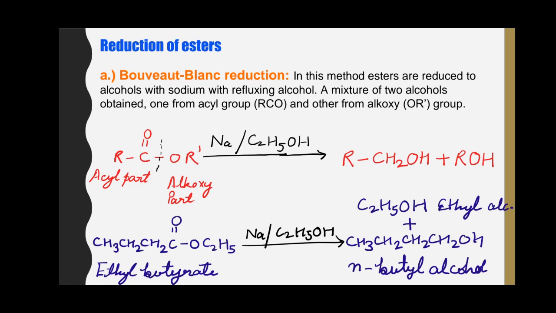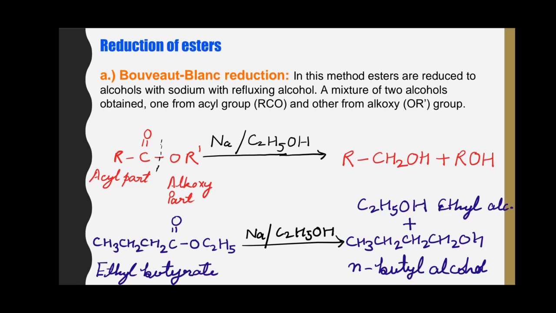A mixture of two alcohols is obtained. One alcohol is from the acyl part of the acid, whereas the second alcohol is formed by the alkoxy group of the acid.